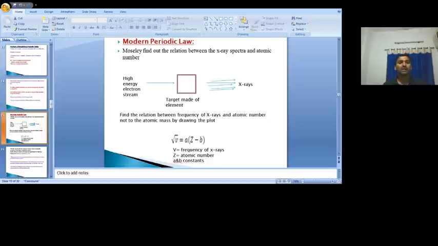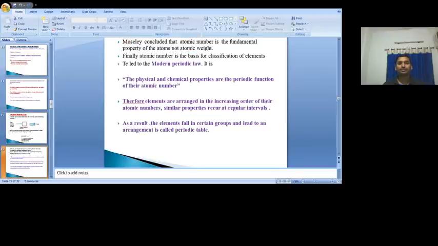That modified periodic law is called the modern periodic law. What is the modern periodic law? This law states that the physical and chemical properties are periodic functions of their atomic number, but not of which one? Atomic weight.